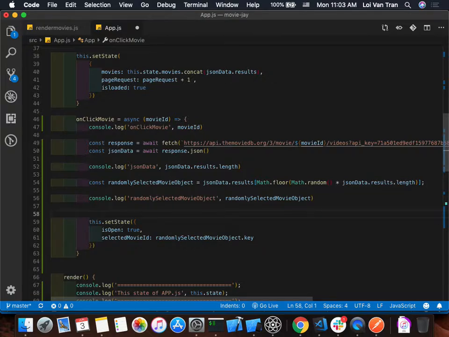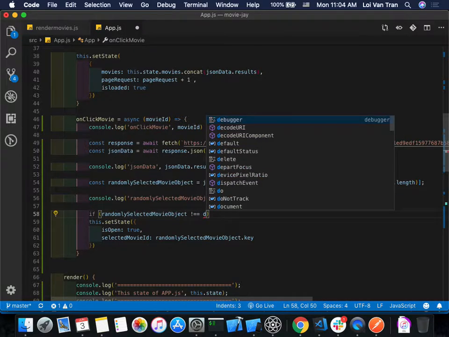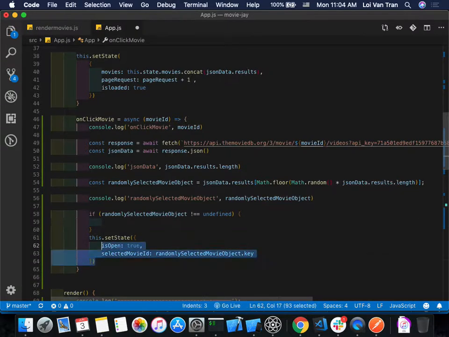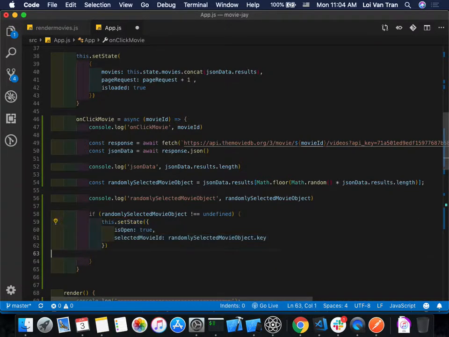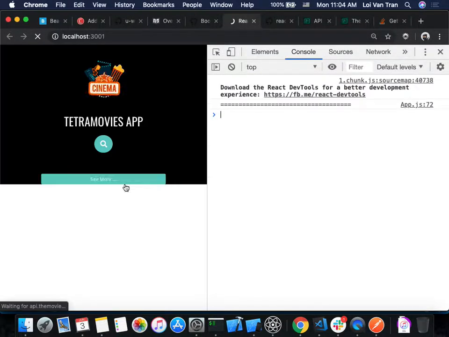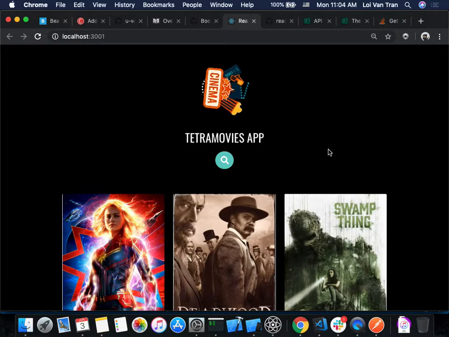And we're going to do one more specific thing. We're going to make sure we validate our data. We're going to make sure that we have something here. So we're going to say if randomly selected movie object is not equal to undefined, then we'll do this behavior. Why? Because if we do not do this, I should just show you guys. If we do this on a movie that does not have a trailer, what's going to happen?